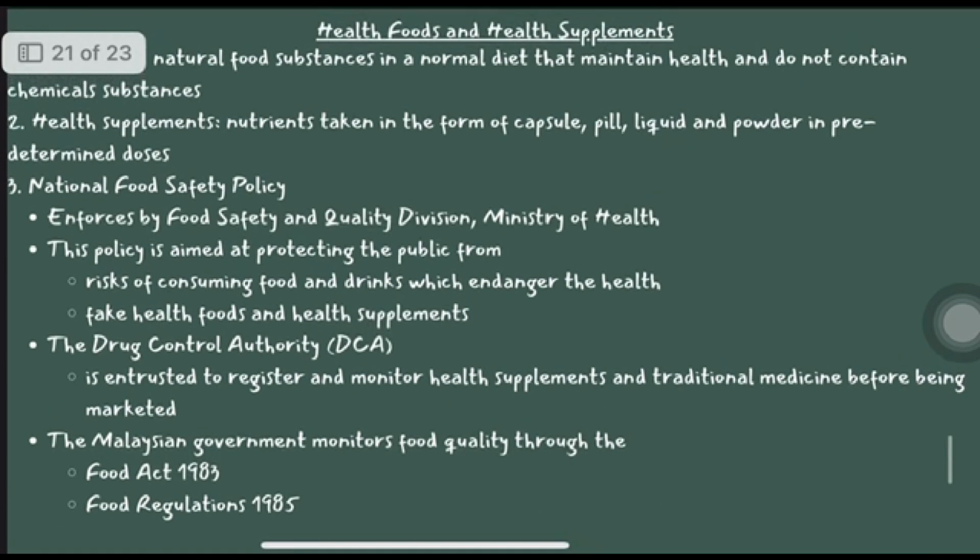Next, we are going to talk about health foods and health supplements. Health foods are natural food substances in a normal diet that maintain health and do not contain chemical substances. Health supplements are nutrients taken in the form of capsule, pill, liquid and powder in predetermined doses.